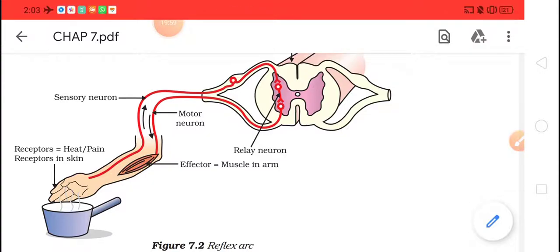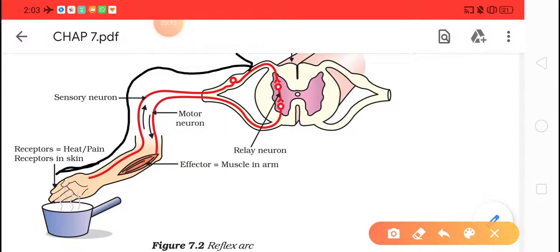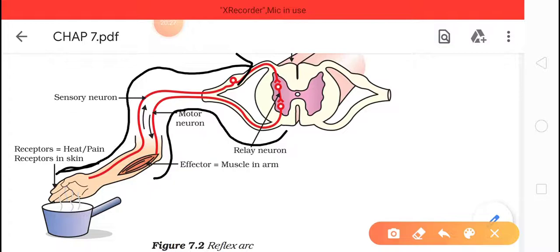So you can see they have shown with the arrow. Okay, so from the hand, that is from the sense organ, the sensory neuron will take it towards your central nervous system, that is your brain. From the brain, motor neuron will come and it will go to your muscles. Okay, now these two things are clear.